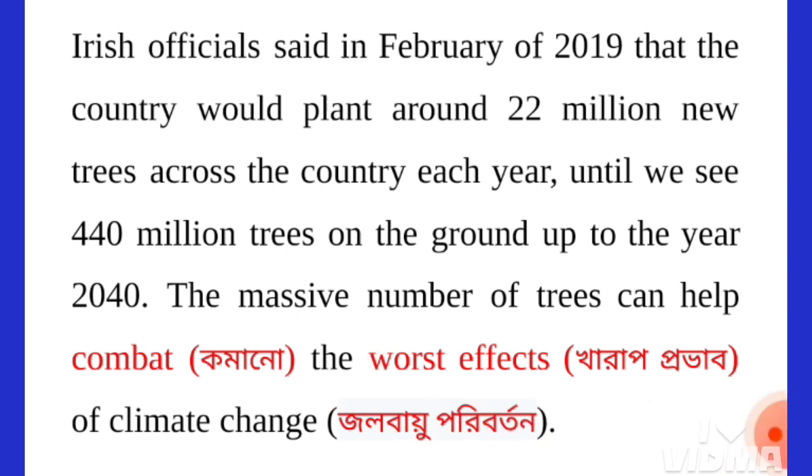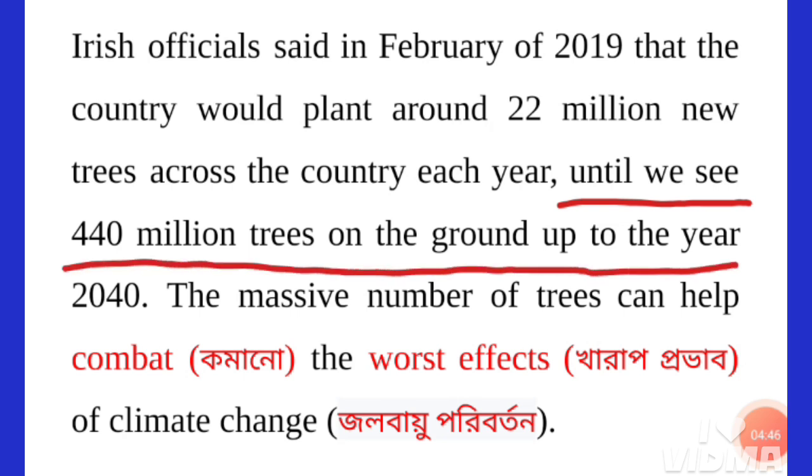So this is a complex sentence. See, from this part, until we see 440 million trees on the ground up to the year 2040, this is an adverbial clause, okay, and this is a subordinate clause. So the two from here to here is a complex sentence.